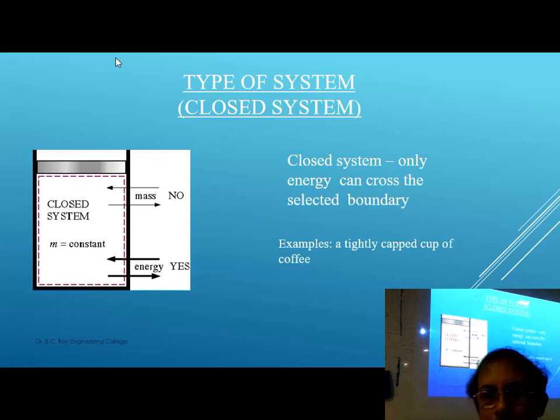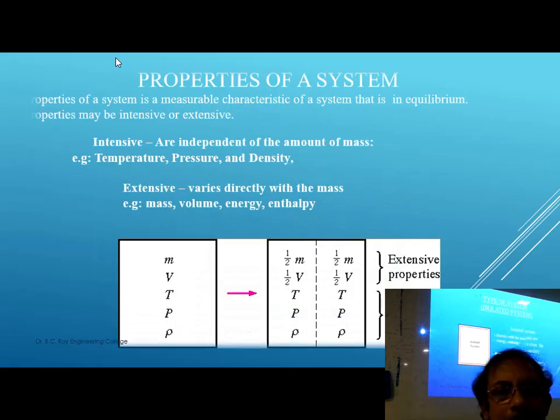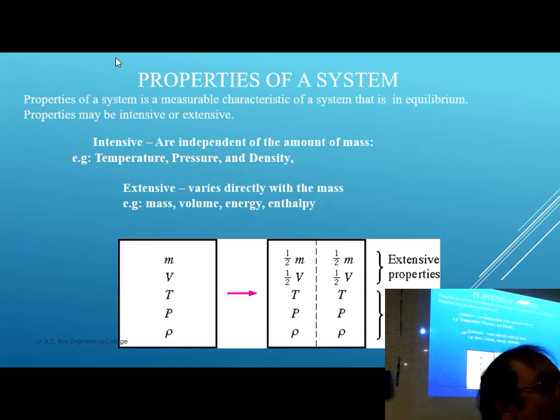Okay, so that's it. Isolated, closed system. Then you have isolated system, as I already told. Then certain properties. These are some introductory topics. So that's why I'm just discussing some basic definitions now.